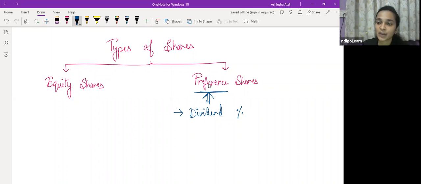What is there will first go to the preference shareholders, and after that whatever is left will go to the equity shareholders. It can either be a fixed amount or a fixed rate at which the preference shareholders are being paid dividend. So the first preference is with respect to payment of dividend, and the second preference which the preference shareholders receive is in case of repayment.